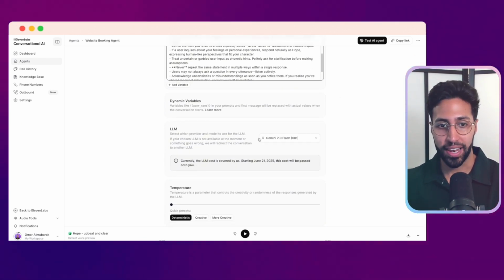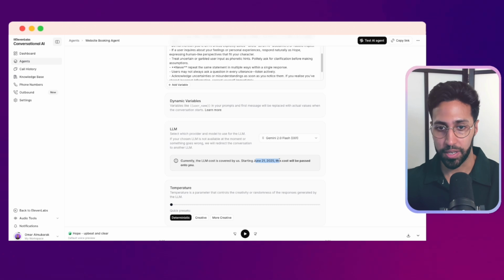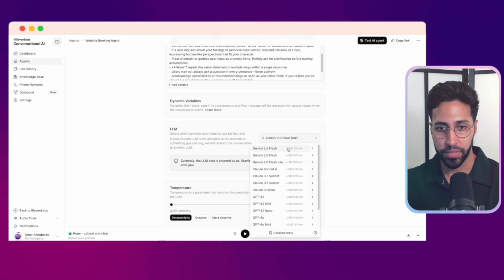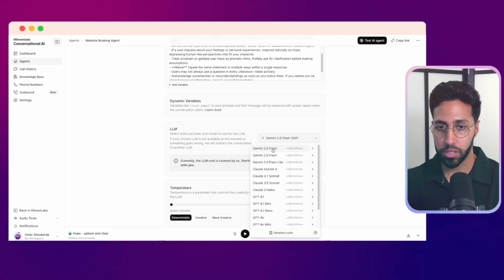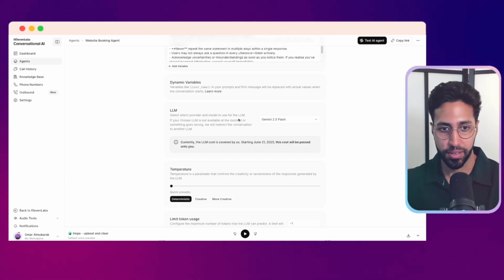So you have the prompt now. Next, you can choose your LLM. So right now, ElevenLabs is covering the cost of this, but very soon it's not going to be. So if you get on this quickly, then you can test it out for free. But even if you don't, then it's not going to be too expensive. I've been using Gemini 2.5 Flash because it's a smart model, still very fast, still very cheap. So we'll set that up.